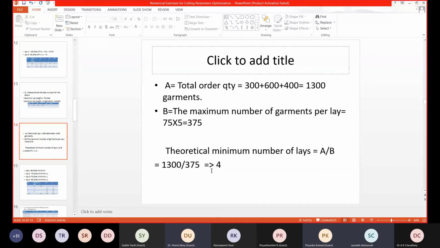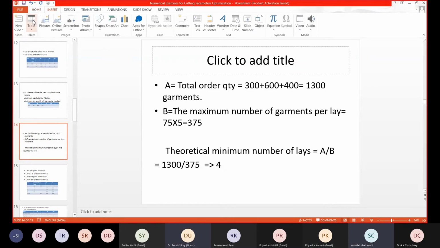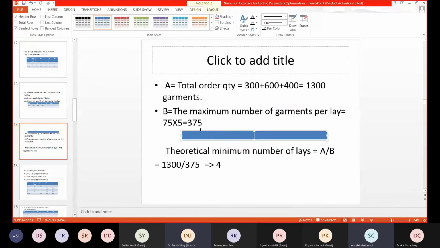How can we go for 3, ma'am? In case you go for 3 lays, in 1 lay you can cut 375 pieces, so 3 into 375 will be 1125, which will not complete the whole order quantity. You just spread 3 lays and cut 375 pieces in each, so the whole 1300 will not be cut. So minimum we require 4.